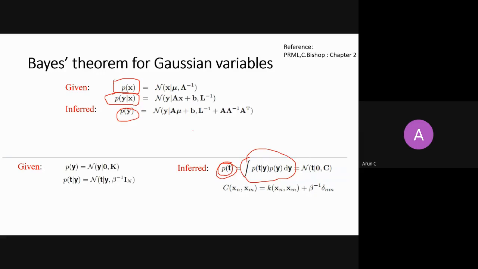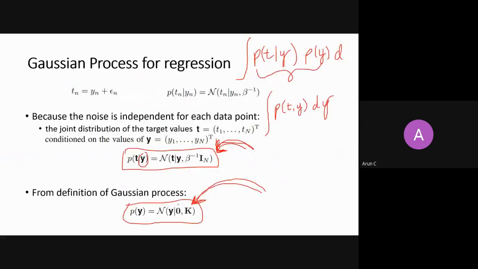If you plug and play all these things, just for you, I will try to do this. Here is the probability of the target variable, the final variable I want to see. So let's write my probability of y first in terms of this. What is my mean? My mean is 0 here, right? My mean is 0 because of my prior assumption. So the mean is 0 and this is my Gram matrix.